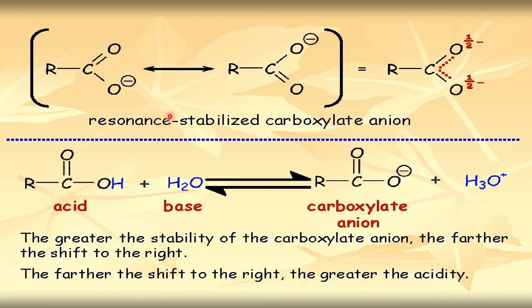When you compare the acidic properties of phenol and carboxylic acids, carboxylic acids are stronger acids than phenol. Why? Let us recall the phenol chapter. When phenol gives a proton, it converts into the phenoxide ion, C6H5O minus.